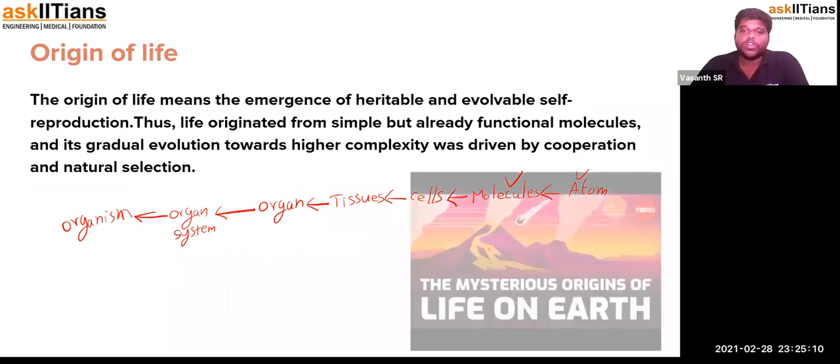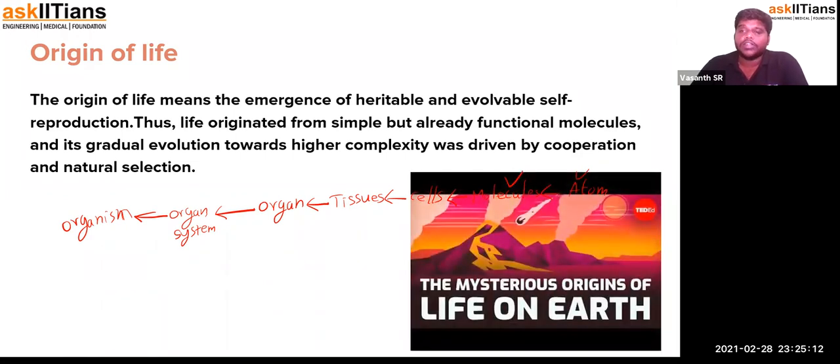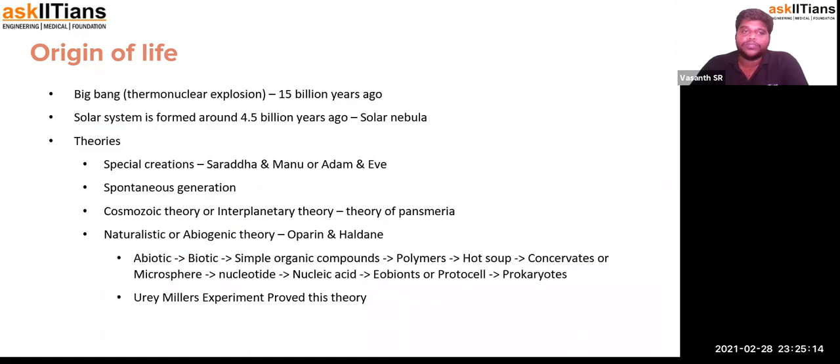Now when we talk about the origin of life, you should understand that there was a big bang almost 15 billion years ago, because of which so many dust particles spread all over the universe. Almost 4.5 billion years ago, our solar nebula, the solar system, was formed. In this solar system, the Earth was just mass material.